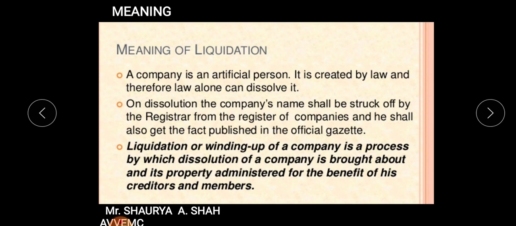So once the company is making a loss or is not working properly, what will the board of directors do? They will try to liquidate the company, they will try to dissolve the company. Once the company is dissolved, all the property and the benefits are given to its members, either preference shareholders, equity shareholders, or the creditors, the persons to whom we have to pay. Is it clear, everyone, with the meaning of liquidation? To liquidate is to close down.